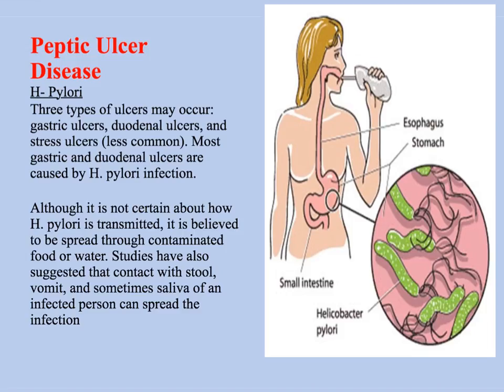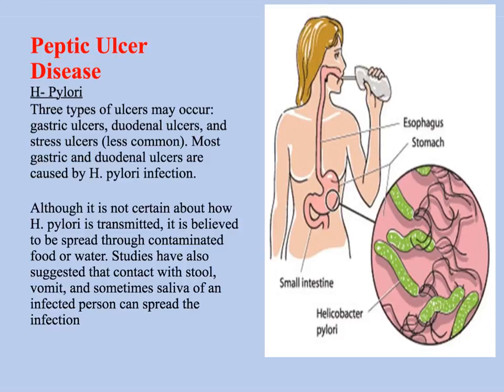H. pylori has been found to be a precursor for a patient to have a peptic ulcer, usually a gastric ulcer or a duodenal ulcer. Like I said, it's thought to be found more in people who live in rural areas, and they think that's because of contaminated water. Basically, this bacteria releases a substance that causes damaged mucosa. So we can treat that with antibiotics along with our PPIs and H2 blockers.